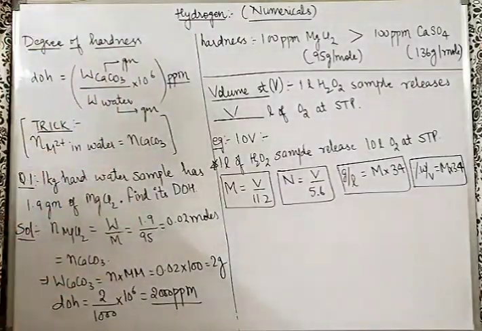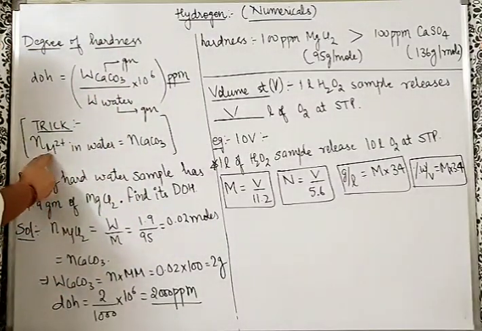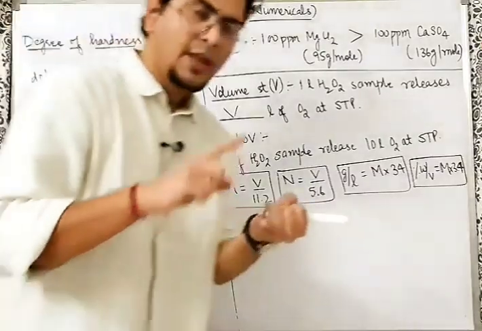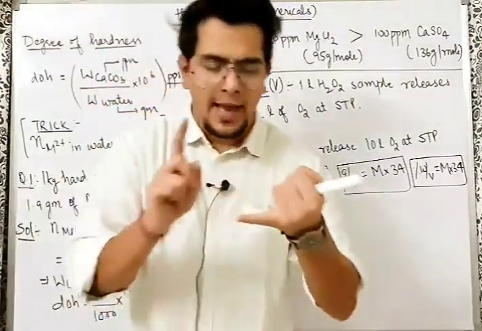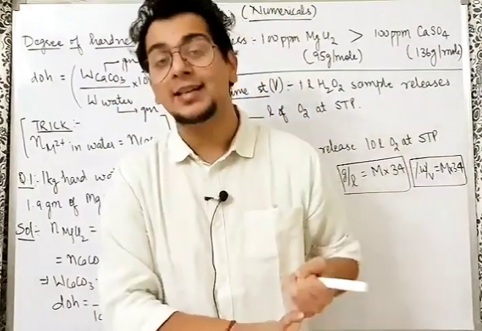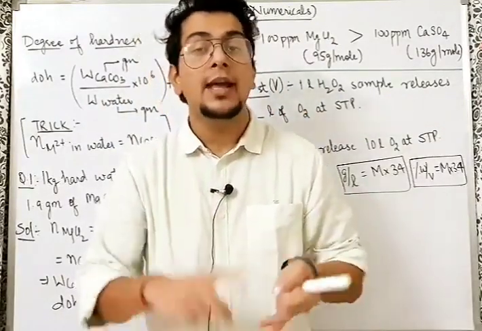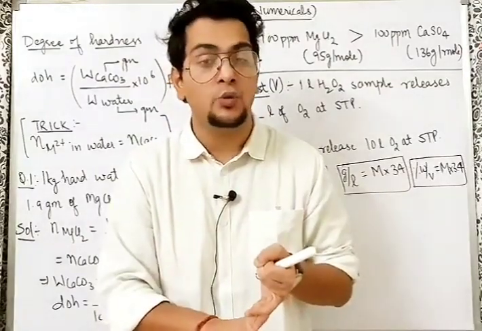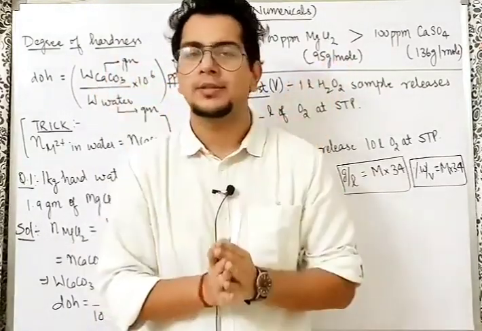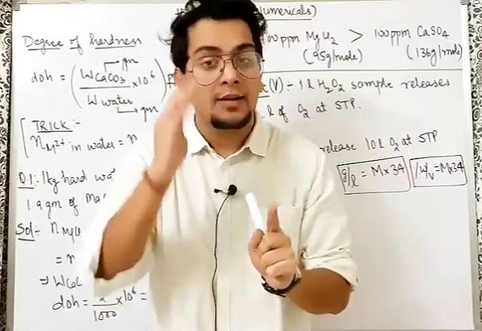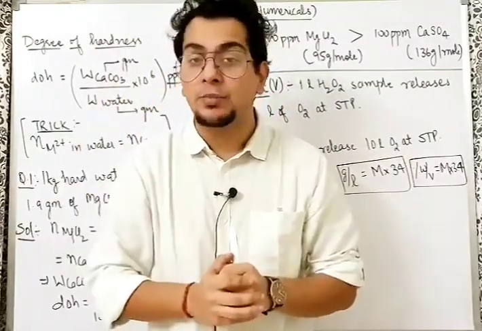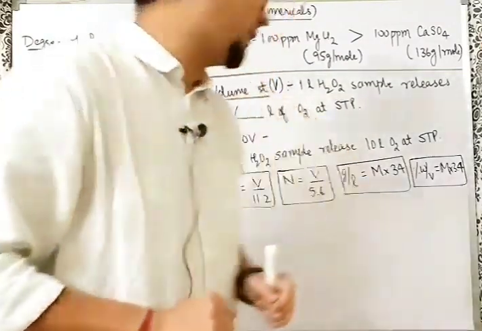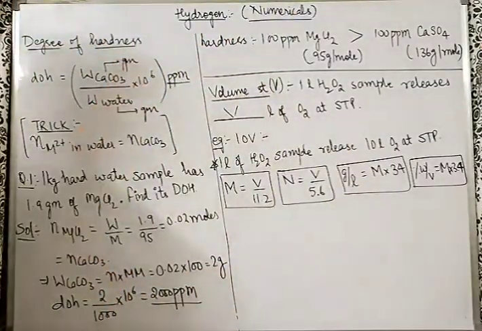The trick is very simple. The moles of M2+ in the water. M2+ means Ca2+ or Mg2+. Sir, how will we get that mole? Simple. If CaSO4, MgSO4, CaCl2, MgCl2, Mg(HCO3)2, or Ca(HCO3)2 is given, just find their moles. Whatever their moles are, it will be equal to the moles of the Ca2+ and Mg2+ ions, and that you have to take equal to the moles of CaCO3.